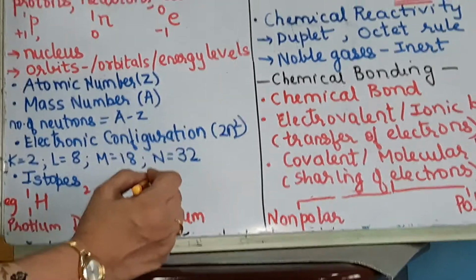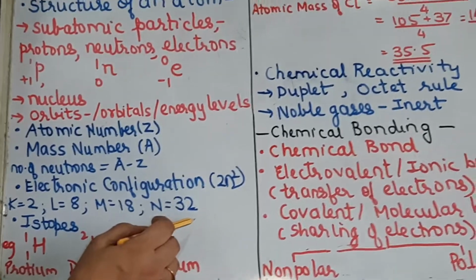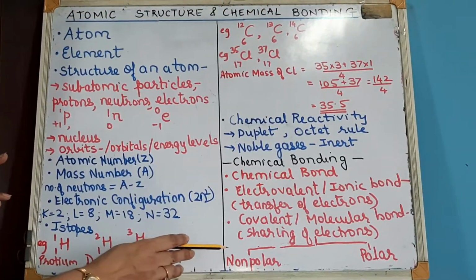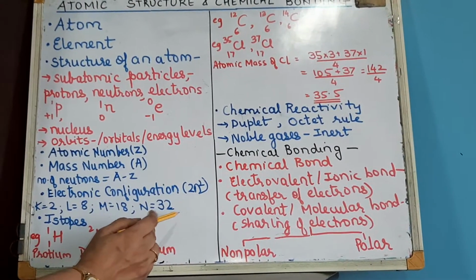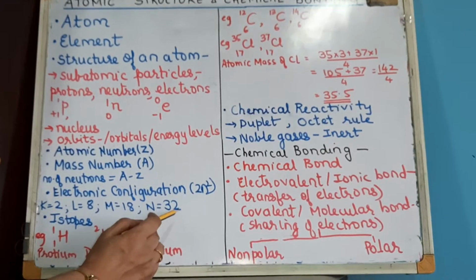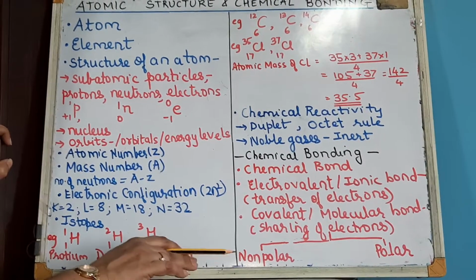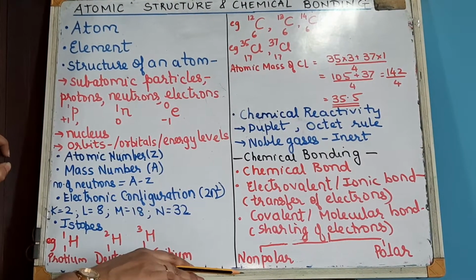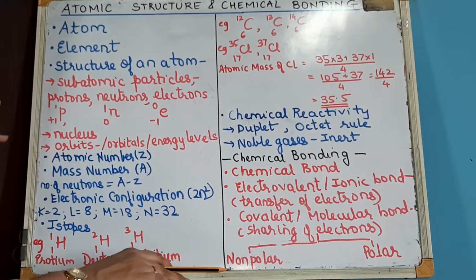So in that manner you should be able to write the electronic configuration for the first 20 elements, starting with hydrogen and ending with calcium. Later we will see how to write the electronic configuration and draw the atomic diagrams of these 20 atoms, starting from hydrogen and ending with calcium. The diagrams we will draw during the Zoom session.